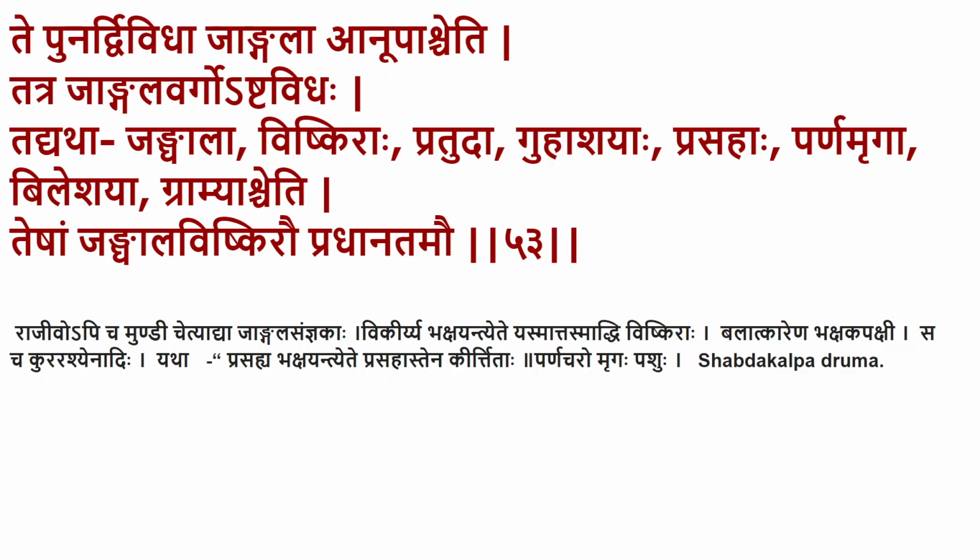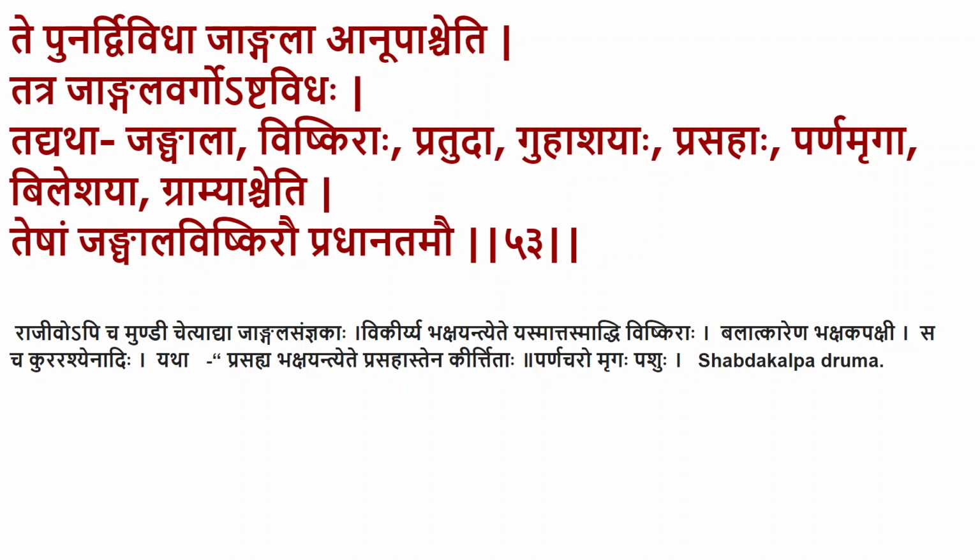Now, Dalhana gives you more description about these animals. The animals which have a prominent head area are considered as Jangala. And Vikirya Bhakshantyete Tasmat Vishkiraha, the animals which spread out their food and then eat it are considered as Vishkiraha, something like the birds.